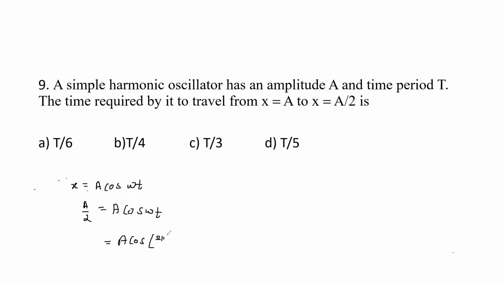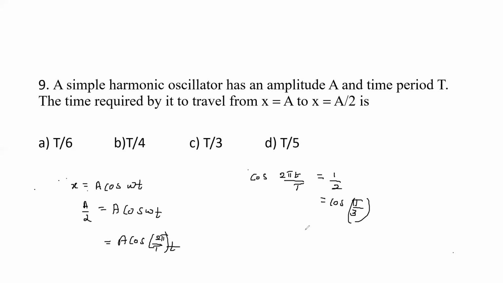Omega value is 2 pi divided by T into small t, right? Therefore, it is equal to cos of 2 pi into t divided by T. A will get cancelled, you will get 1 by 2. So this is nothing but cos of pi by 3.